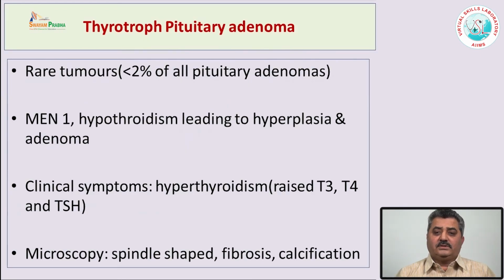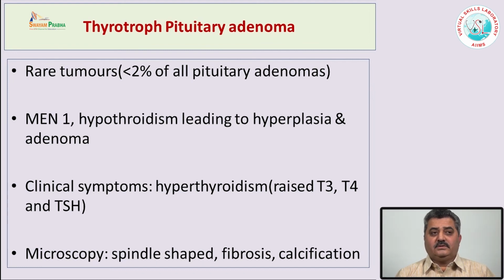Thyrotroph pituitary adenomas are very rare as compared to the other adenomas. They comprise less than 2% of all pituitary adenomas, and they may be associated with MEN syndrome, and they cause hyperthyroidism.